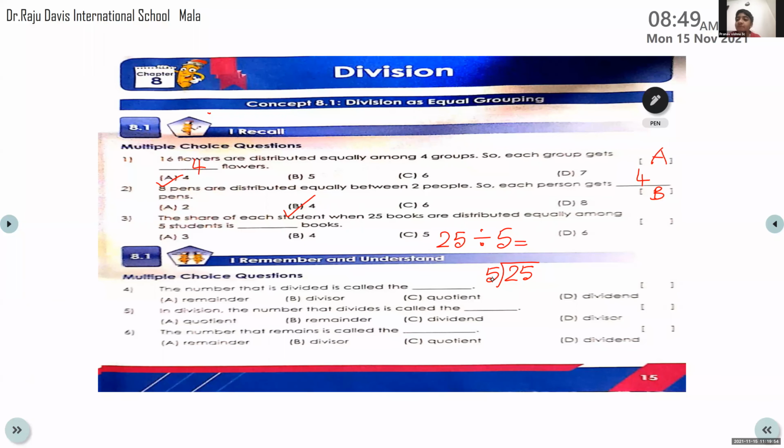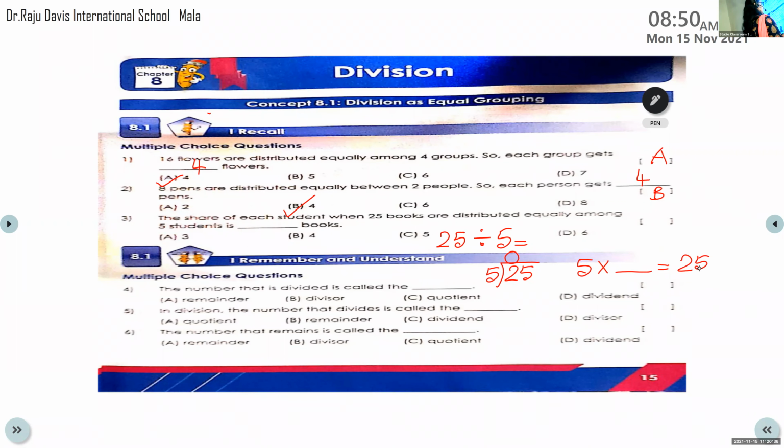Compare 2 and 5. Yes, 2 digits are there. Compare the first digit, compare 2 and 5. 2 is smaller. 2 is lesser than 5. So put 0. If the dividend is lesser, you have to directly put a 0 over there and take two numbers together. Now, is 25 in the table of 5? Directly you can find out the answer like 5 into dash is equal to 25.